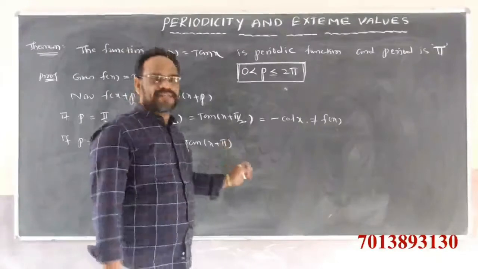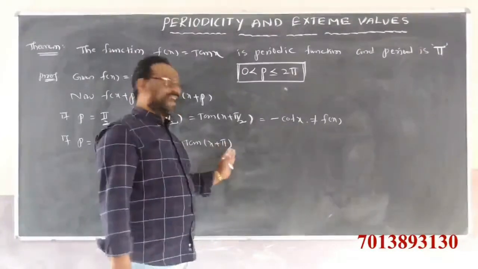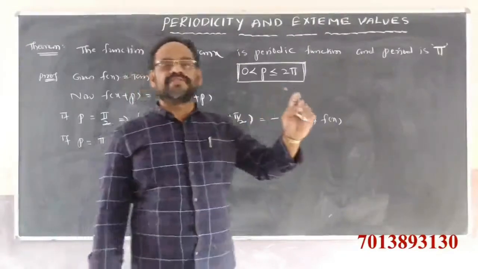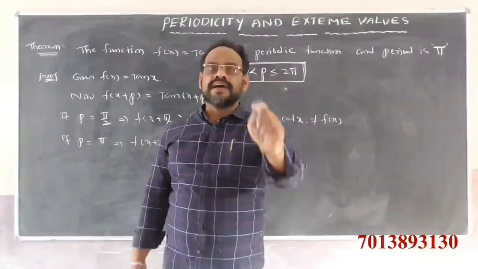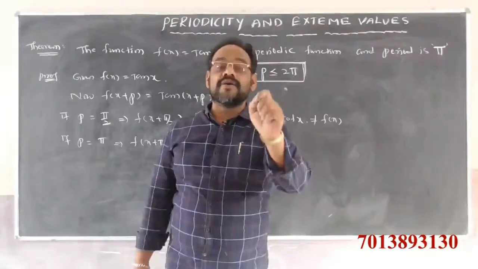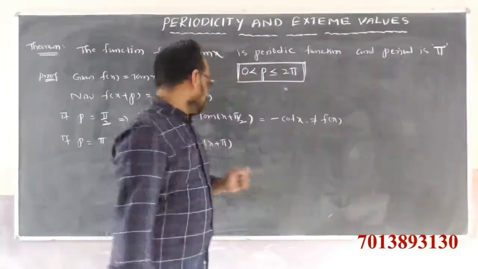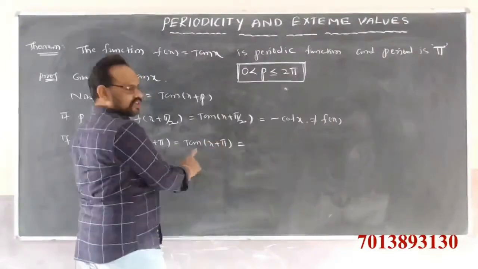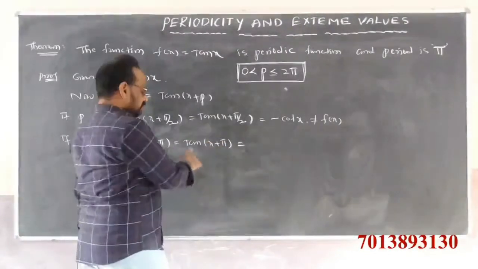Pi radians is equal to how much? 180 degrees. So tan of 180 plus theta. Clearly 180 plus theta lies in the third quadrant. In the third quadrant, tan has positive sign, so that is plus tan. Here 180 is there, so the tan ratio can't change.